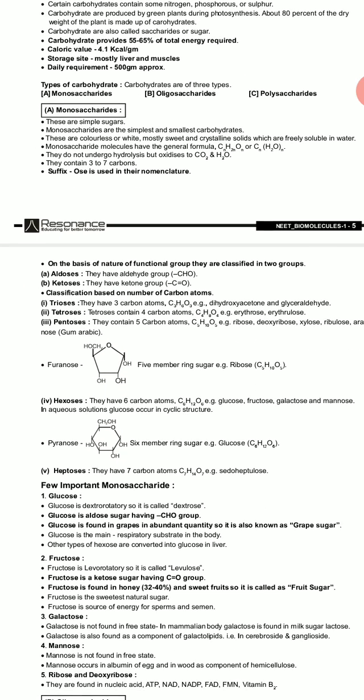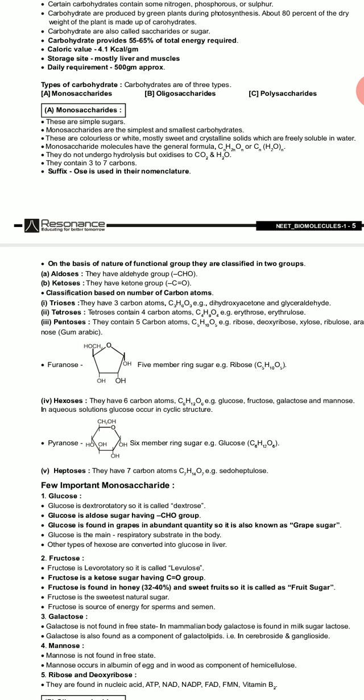On the basis of the nature of the functional group, they are classified into two groups. One is the aldoses, which have the aldehyde group, CHO. Ketoses have the ketone group, C double bond O.